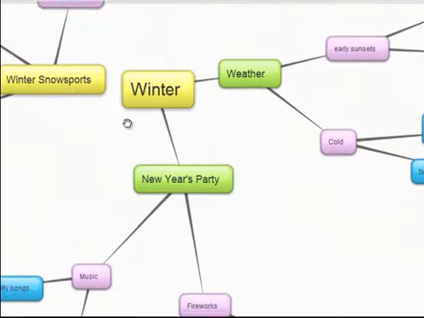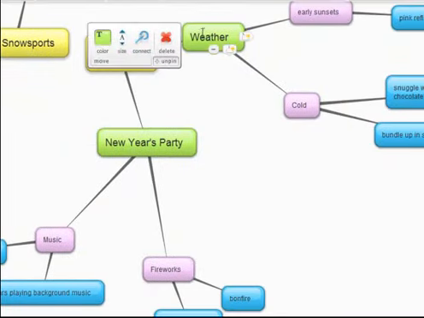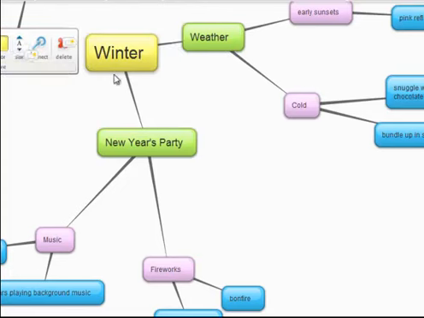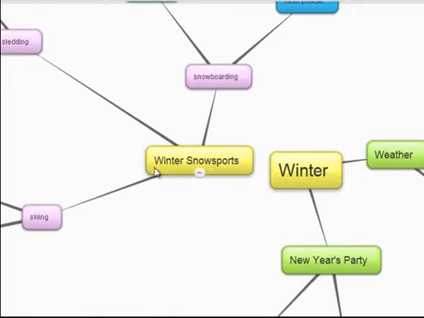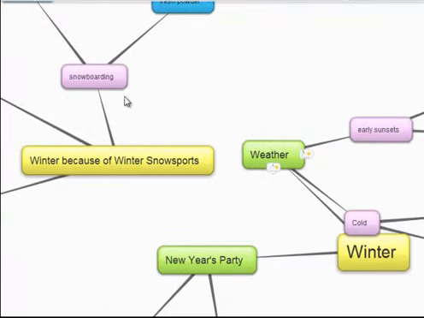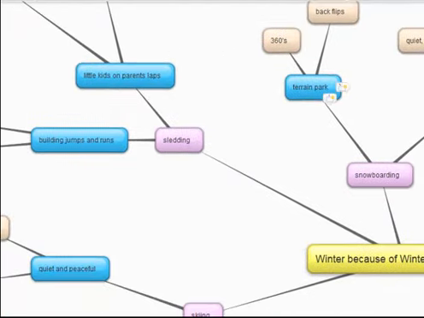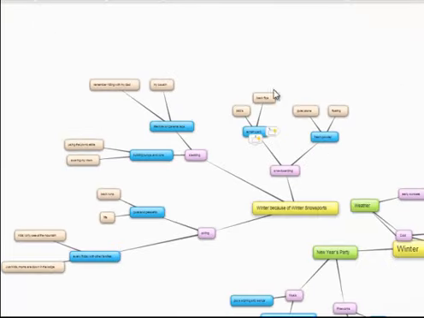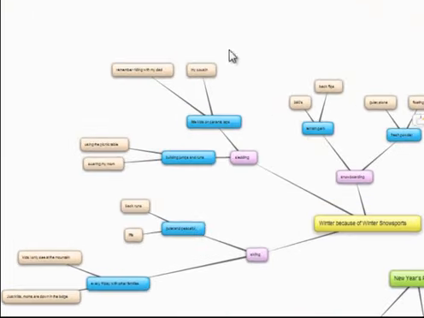So I decided to narrow my topic by not talking about the weather and the New Year's party and winter sports. I decided that my topic would be I like winter because of winter sports. And the rest of this I'm just going to get rid of. I'm going to only focus on this part right here, this part of my mind map. So that's another way to narrow it, is take a look at what you have the most to talk about and use that as your topic.